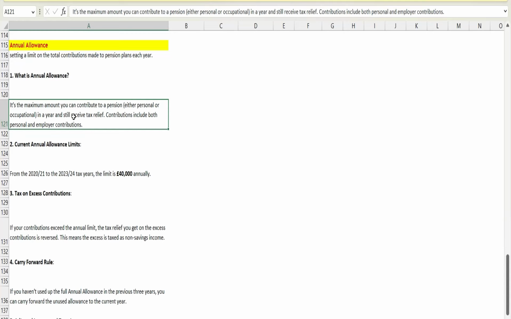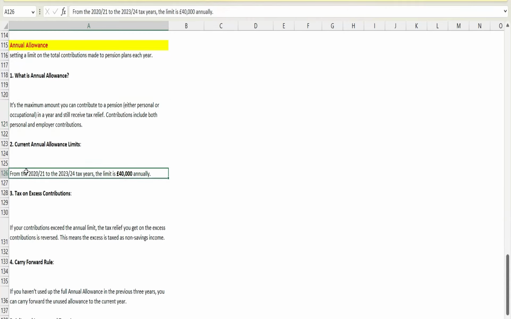Okay, so currently the annual allowance limit is 40,000 annually. It is 40,000 annually from the 2021 to 2023-24 tax year. Means if you are contributing, suppose, 20,000 and your employer is contributing 10,000, adding these two is 30,000, so it is below the limit of 40,000, right? So still you will get the relief.